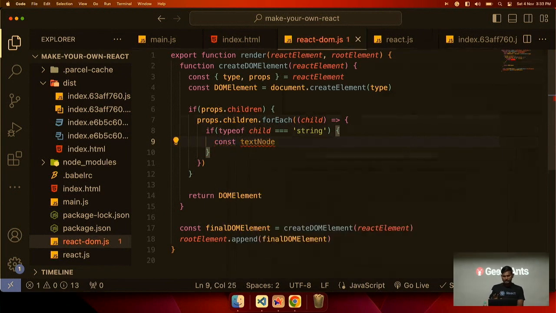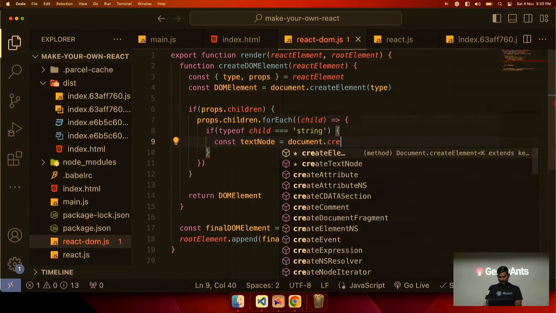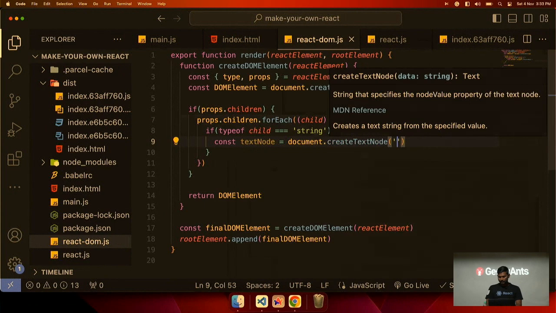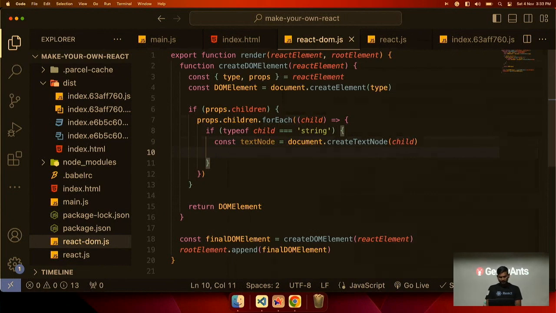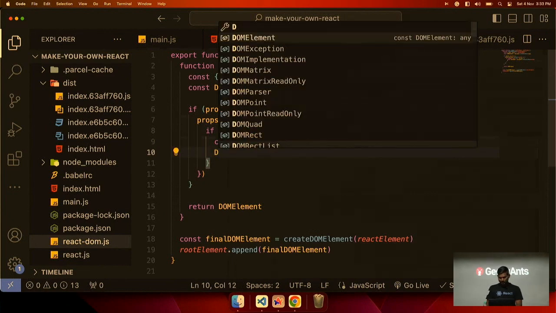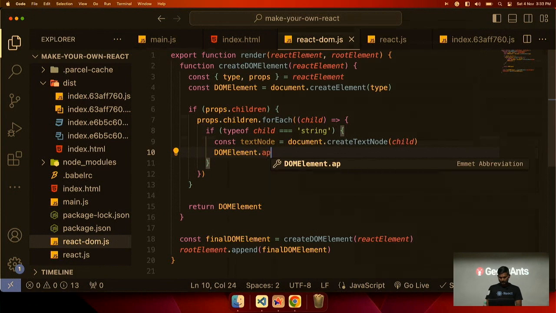This is simple JavaScript, nothing React. Text node is equal to document dot createTextNode, and we will pass this child, and we will append this text node to our newly created DOM element. DOM element dot append and this text node.